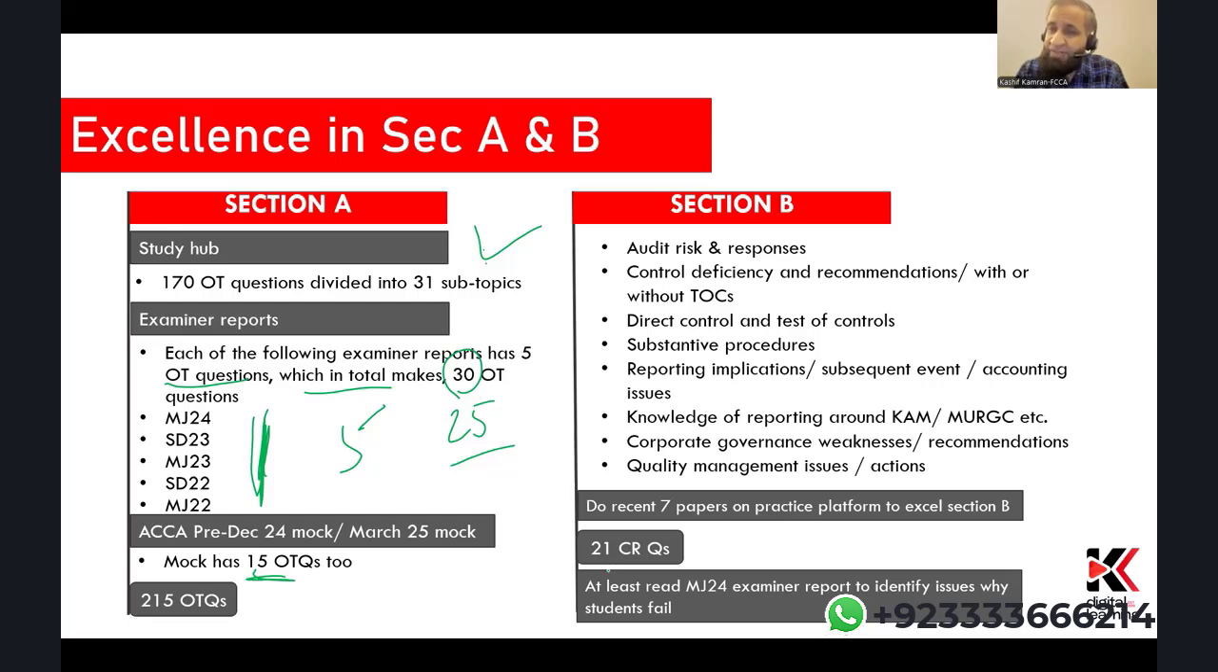At least read the March, June 24 report for Section B to identify weaknesses, why students failed. So for Section B, go to the March, June 24 report, go to Section B, read it to understand why students fail in Section B. So at least you have a fair idea. So 21 CRs for Section B, 1 examiner report for Section B. That is it. Just let me show you the ACCA practice platform for the recent 7 papers.